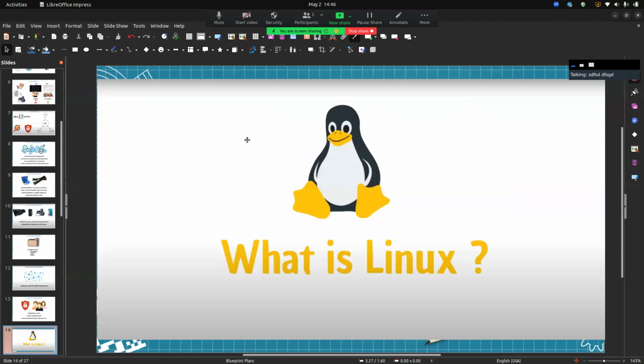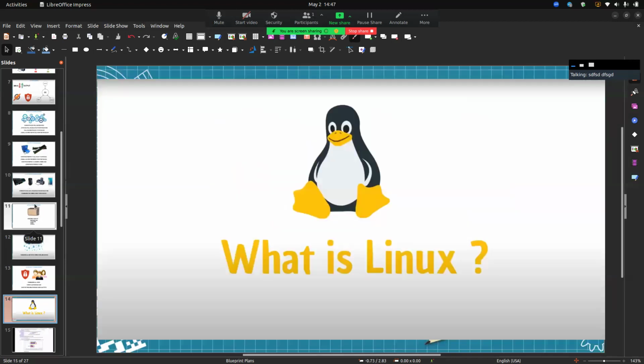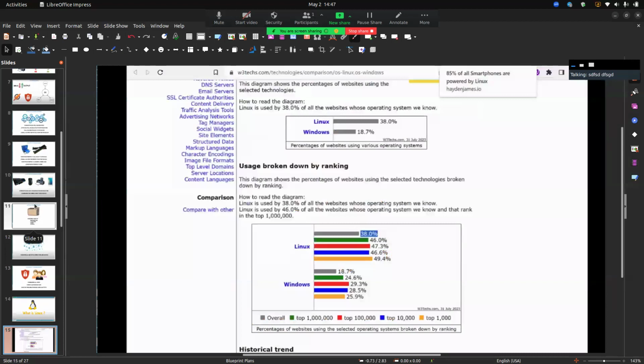Right now we are talking about the most popular operating system, which is called Linux. First of all, we are seeing a statistic: here you can see the percentage of websites using a selected operating system, broken down by ranking.